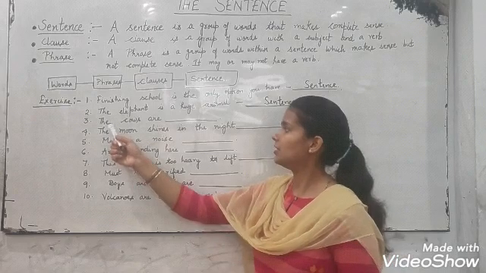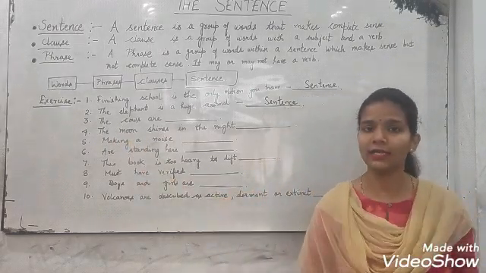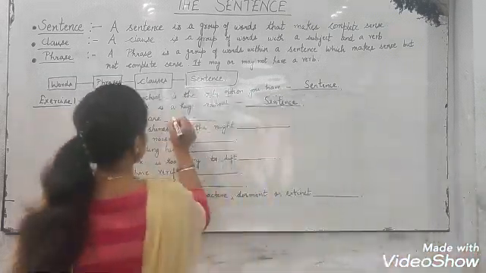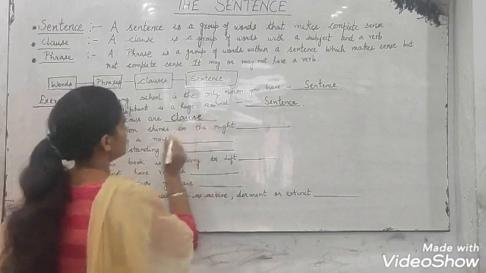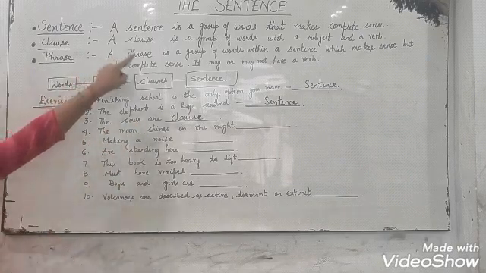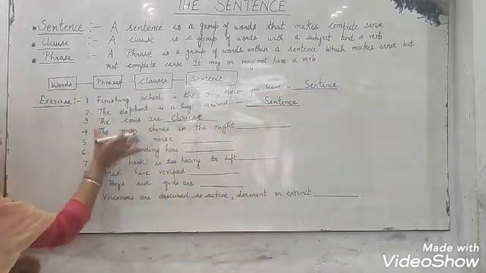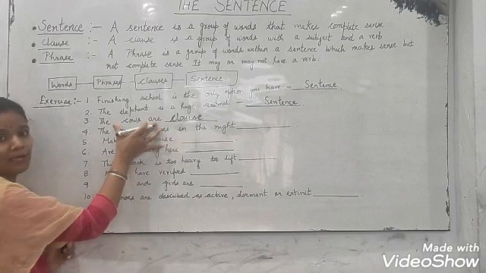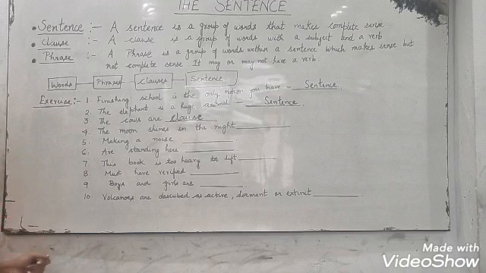Now take the third one. The cows are. Are you getting any idea here? See, this is a clause because here you have a subject and a verb. A clause is a group of words with a subject and a verb. So here it has a subject and a verb. So it is a clause, but it is not giving you a complete meaning, complete thought.